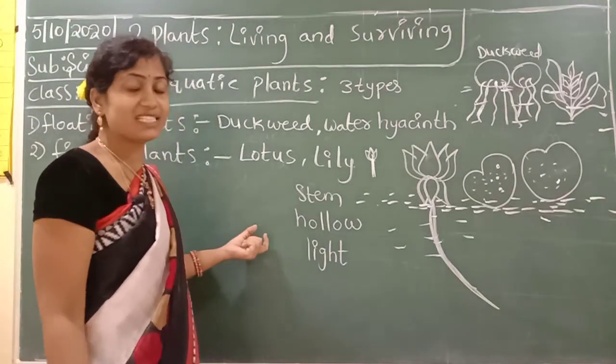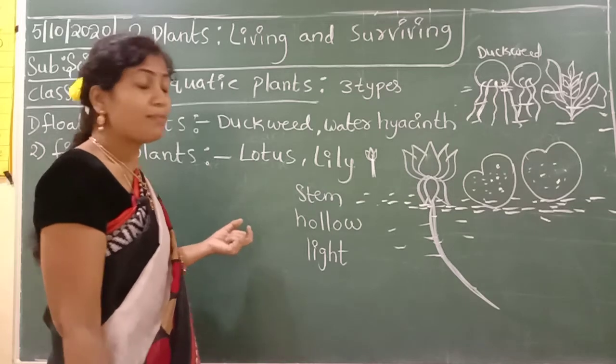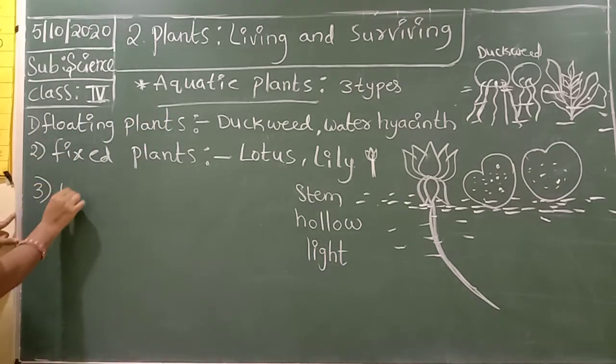Okay children, understand? Next, the third one, underwater plants.